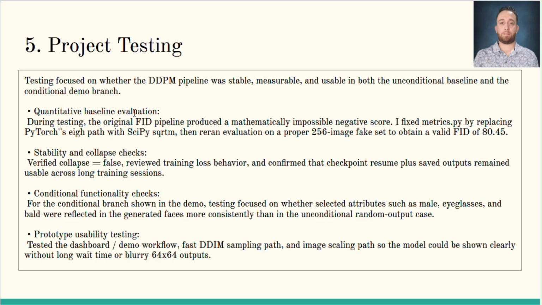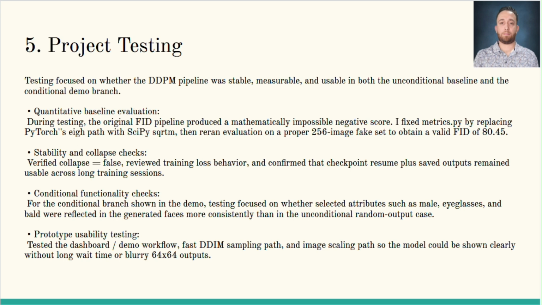During development, our original FID pipeline produced a mathematically impossible negative score, which immediately told me that the evaluation path itself was wrong. So I fixed that in metrics.py by replacing the PyTorch path with SciPy's sqrtm so that the covariance matrix square root was handled properly. After that, I generated a proper 256-image fake evaluation set and reran the pipeline, which finally gave us a valid FID score of 80.45.